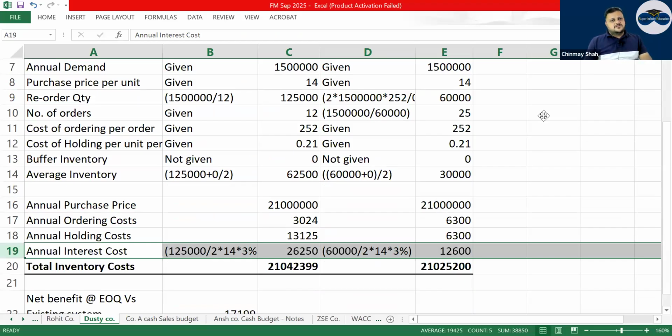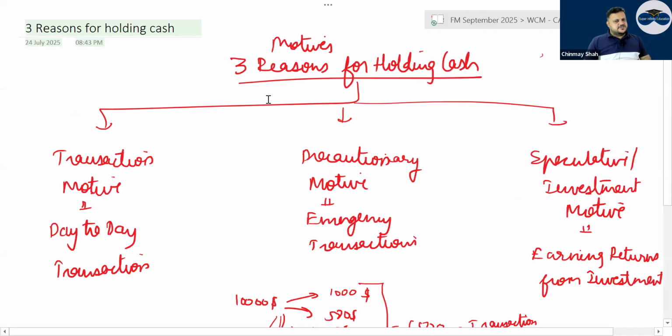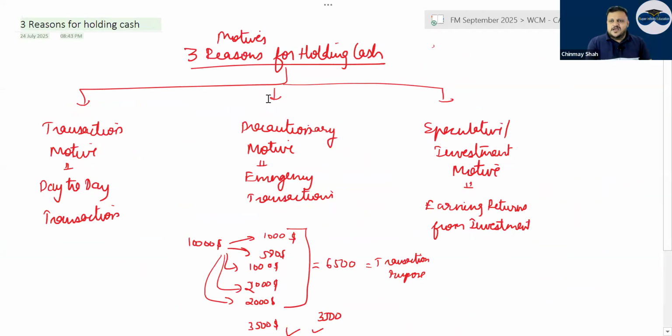Right. Let's go, working capital management, cash management. Three reasons for holding cash. What are the three reasons for holding cash? Transaction motive, or motives of holding cash, has been asked in the exam before and can be asked going ahead. Transaction motive for day-to-day transactions, precautionary motive for emergency transactions, and speculative motive for earning returns. So you invest the money somewhere, right?